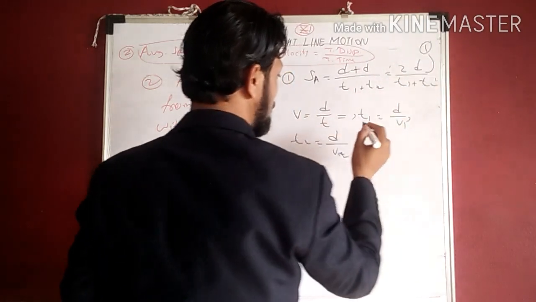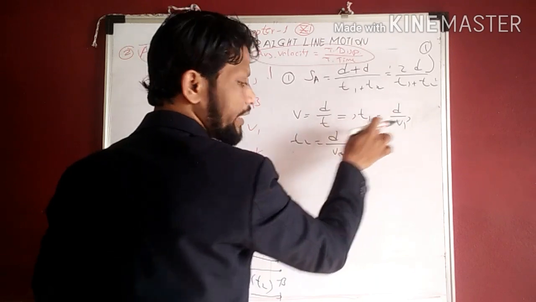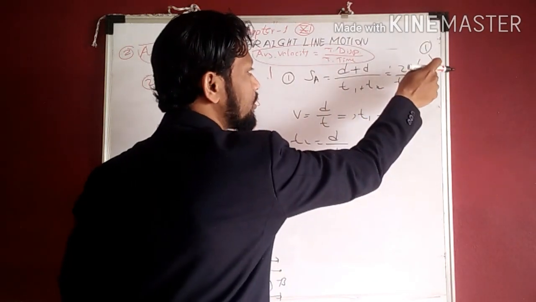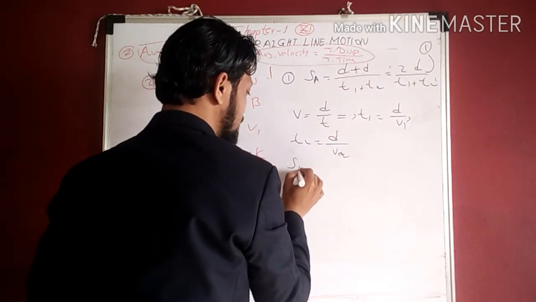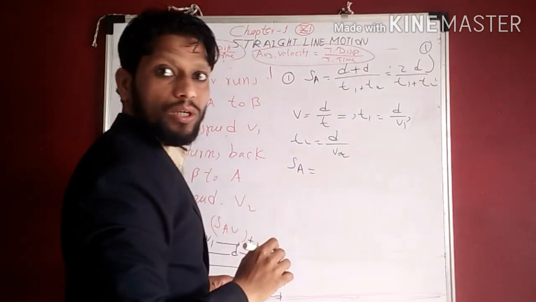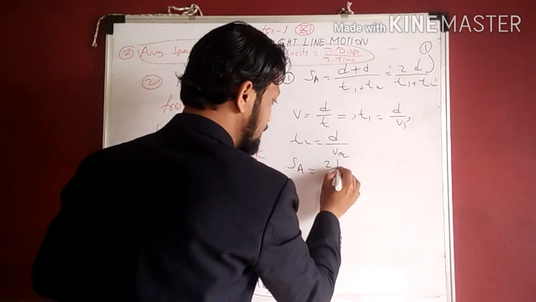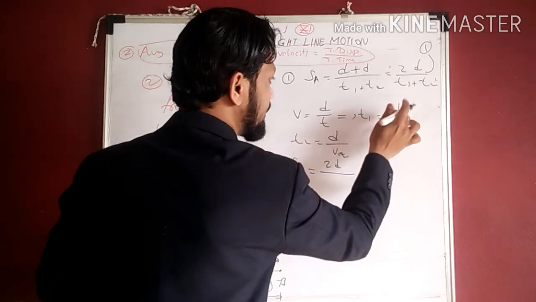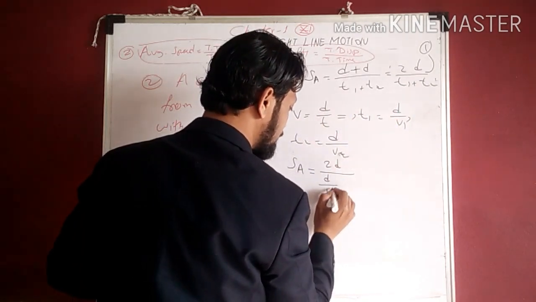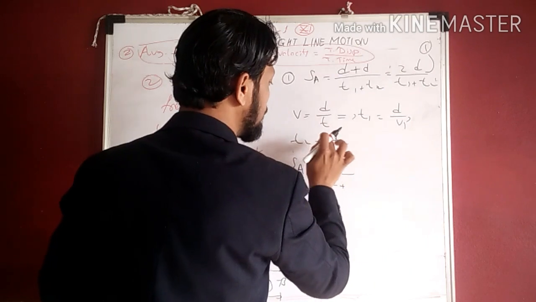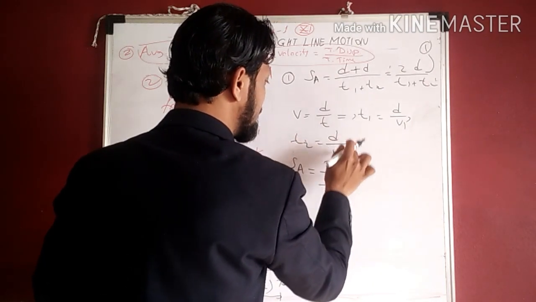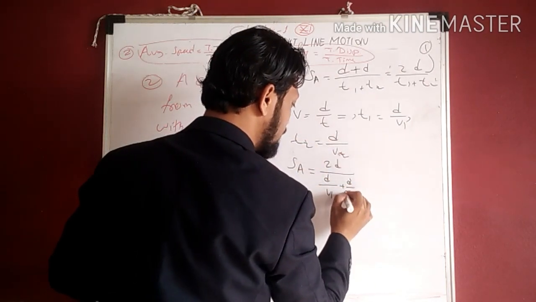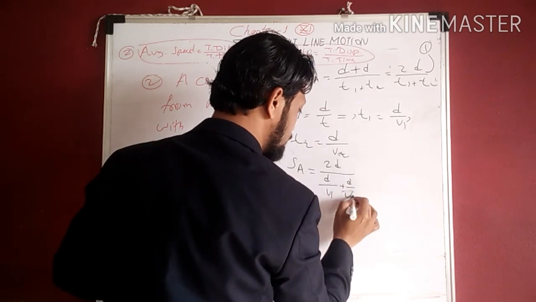So we'll put the values of t1 and t2 in equation number 1. So we obtain average speed is equal to 2d upon, t1 का वैल्यू क्या रखेंगे हम, d by v1, plus t2 का वैल्यू, t2 is d by v2.